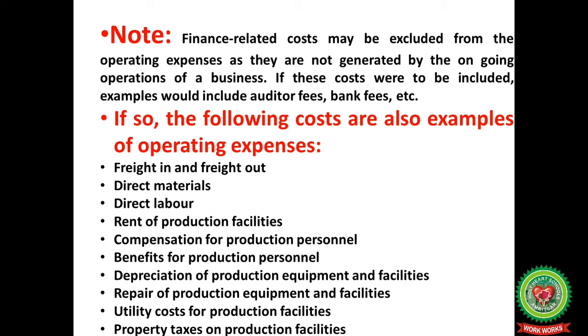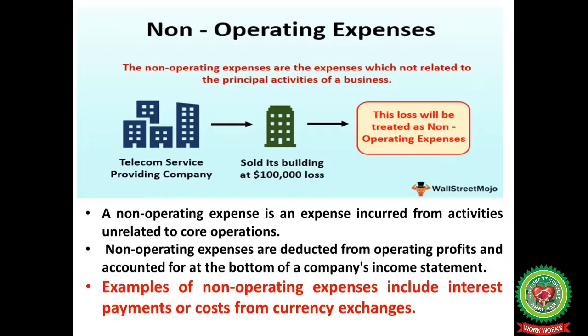There is a thing which should be noted here. Finance-related costs may be excluded from the operating expenses as they are not generated by the ongoing operations of a business. If these costs were to be included, examples would include auditor fees, bank fees, etc. If so, the following costs are also examples of operating expenses: freight in, freight out, direct materials, direct labor, rent of production facilities, compensation for production personnel, benefits for production personnel, depreciation of production equipment and facilities, repair of production equipment and facilities, utility costs for production facilities, property taxes on production facilities.